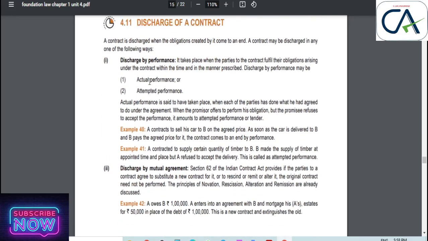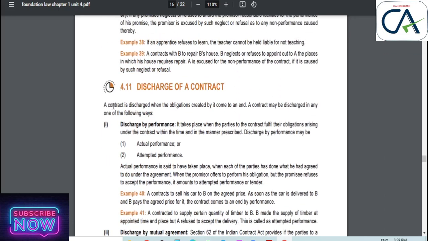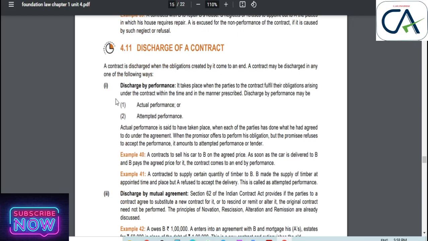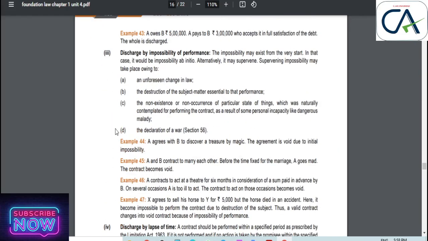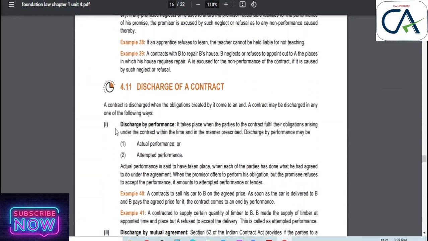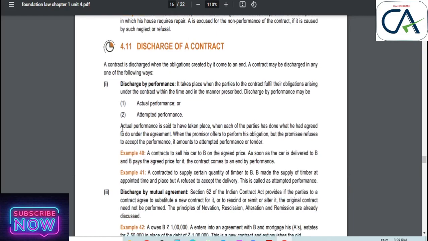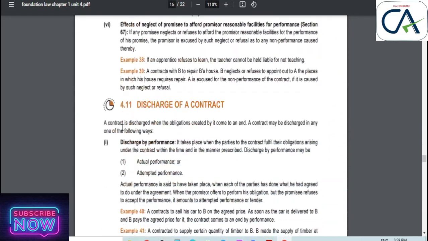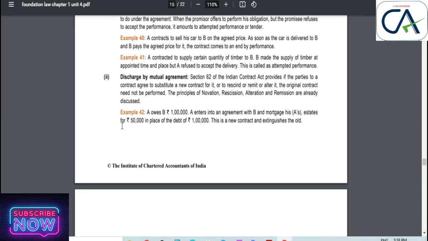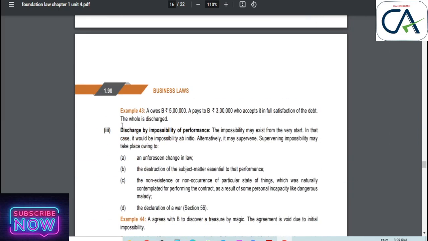Next is discharge of a contract. This is the last topic in this unit. Discharge of a contract is discussed under, I think, 9 points where a contract is discharged. First is discharge by performance. When the contract is performed, it is discharged. Second, discharge by mutual agreement. We have seen in these topics that by mutual agreement they will discharge that contract.